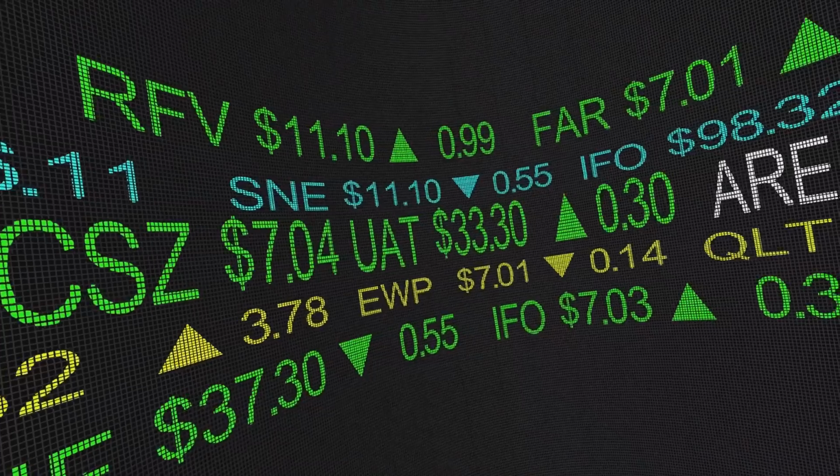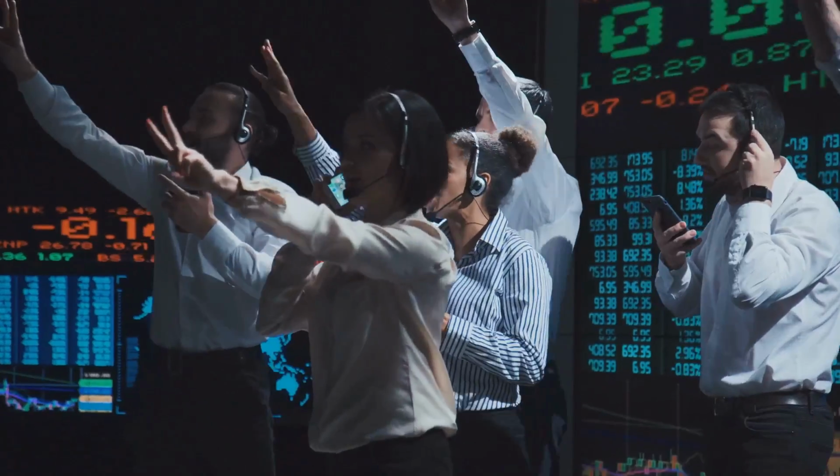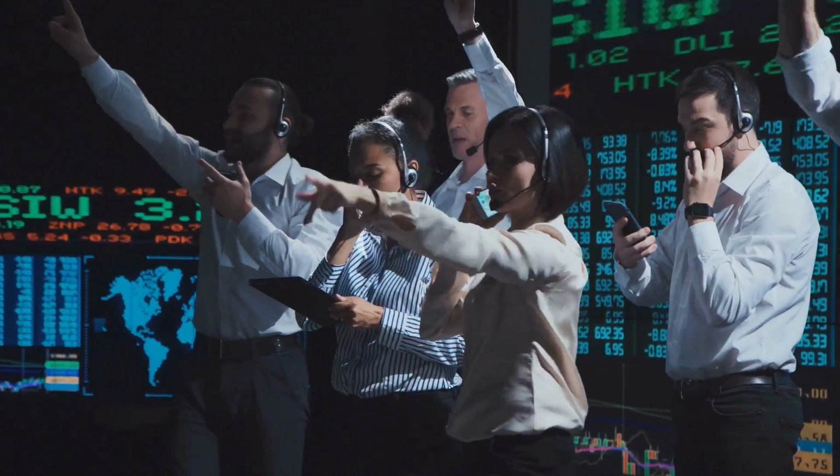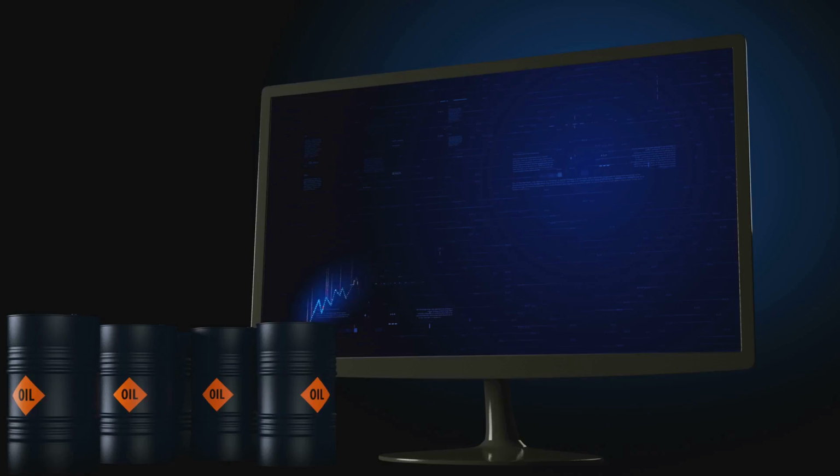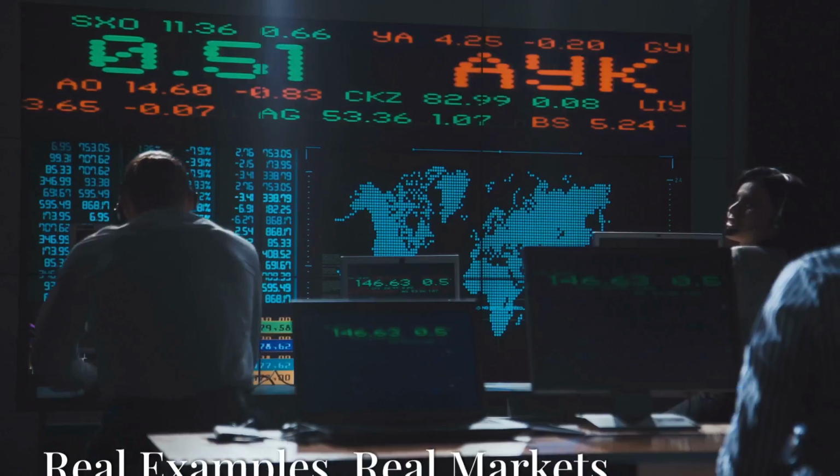Prices are determined by the forces of supply and demand. If more people want to buy something than sell it, the price will go up. If more people want to sell than buy, the price will go down.